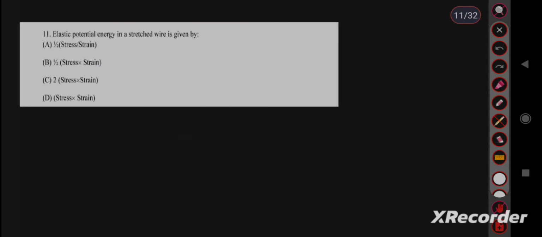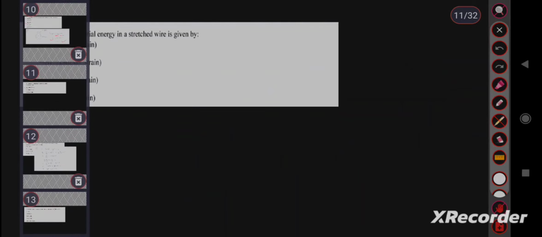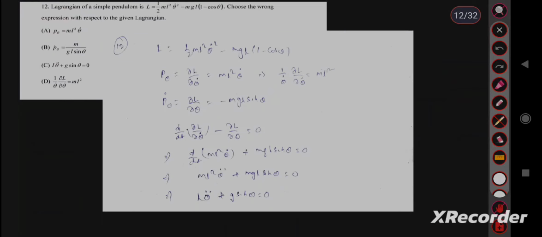Next, move to the next question. Elastic potential energy in a stretched wire will be. This is a theoretical question. The formula you should remember is half into stress into strain. So option B is the correct answer. Then move to the next question.